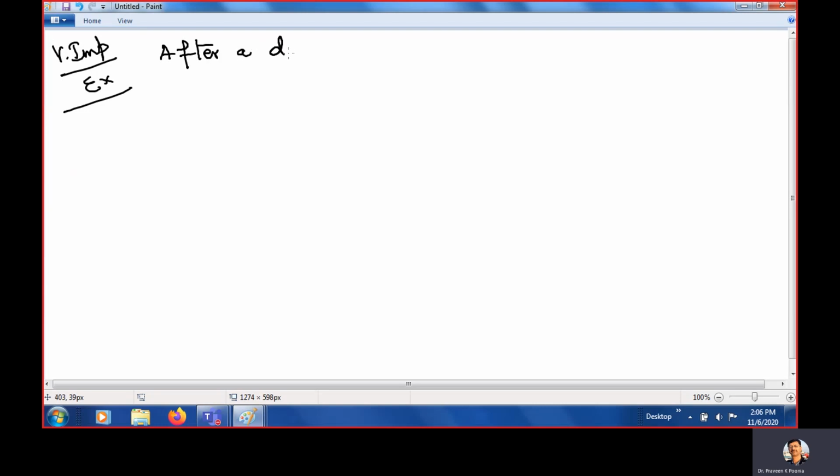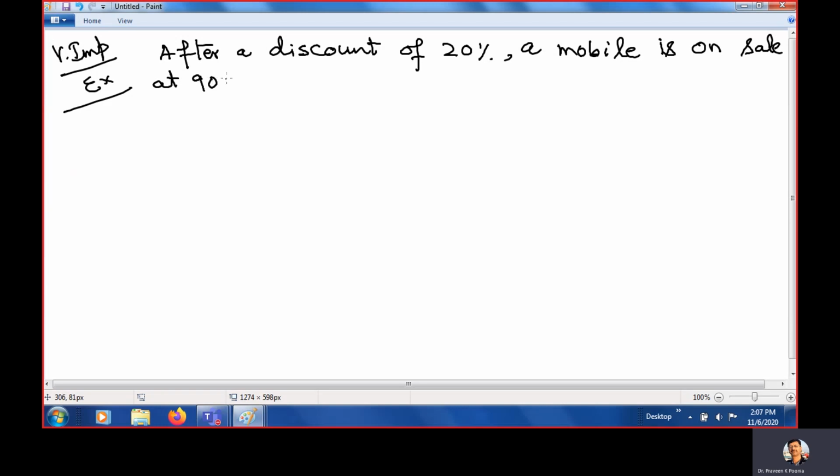After a reduction, after a discount of 20%, a mobile is on sale at 90 Omani Riyal.